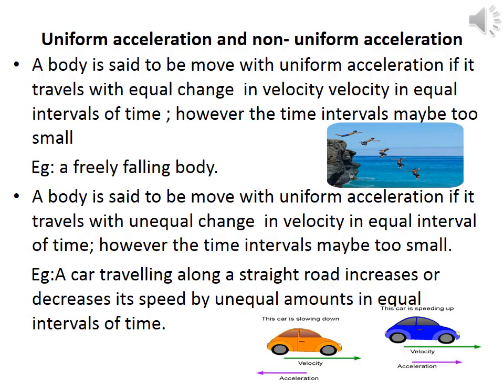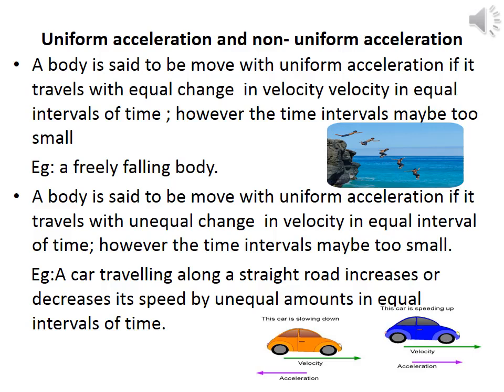Another classification of acceleration is uniform and non-uniform acceleration. What are they? Let me think about uniform acceleration at first. If an object travels in a straight line and its velocity increases or decreases by equal amounts in equal intervals of time, then acceleration of the object is said to be uniform.